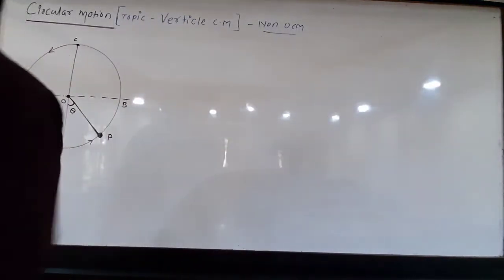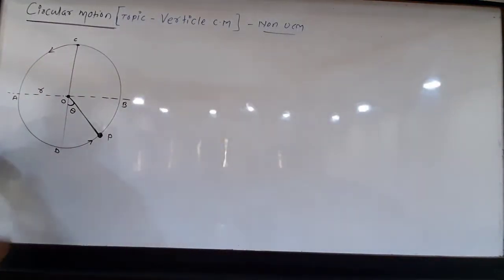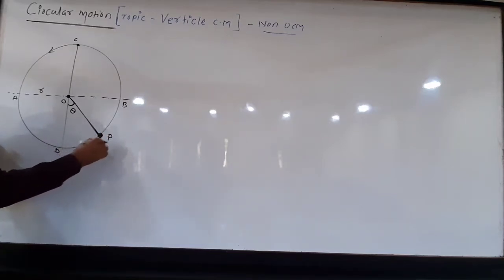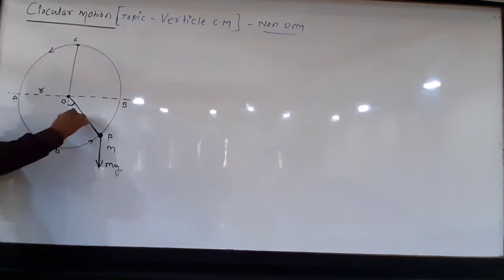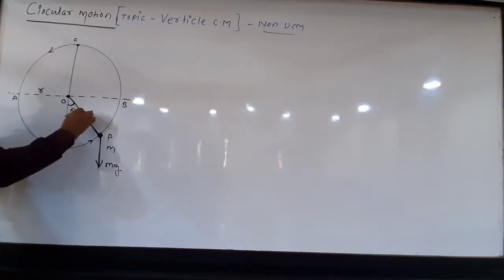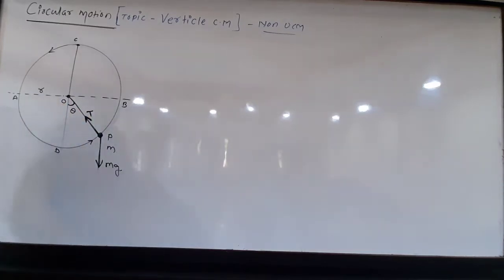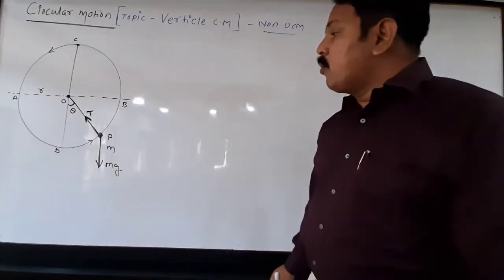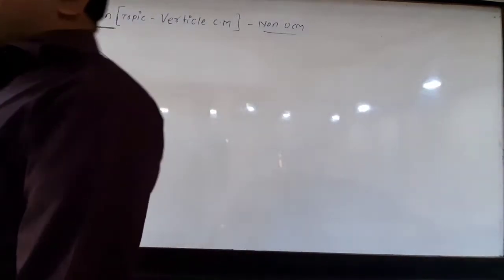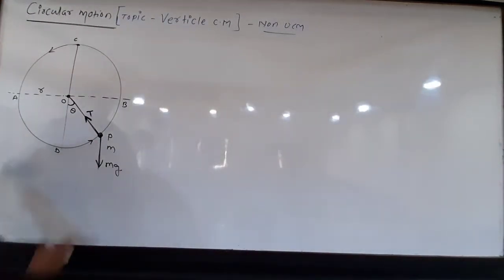So the question arises, how many forces are acting on the body? Suppose this is the body having mass m. Therefore, the first force is its weight. Weight always acts in the downward direction, that is mg. And another is the tension in the string, suppose it is T. There are two forces acting on the body. First is the weight of the body, always downward, and another is the tension in the string acting toward the center. See here.